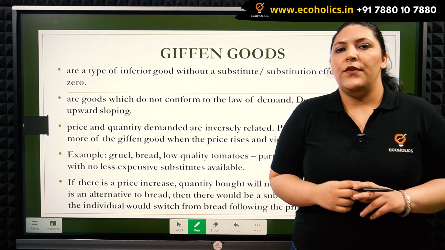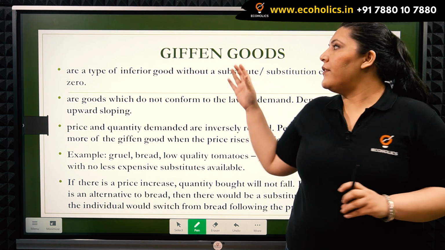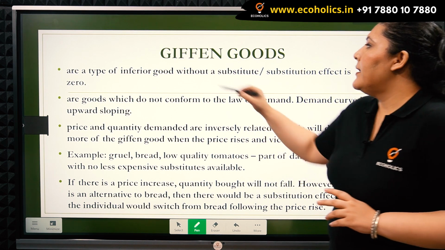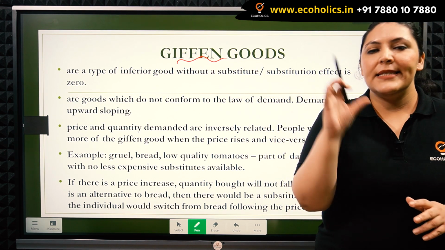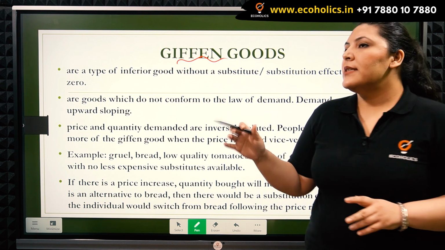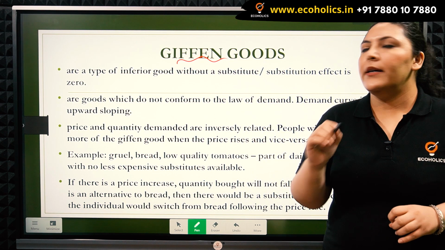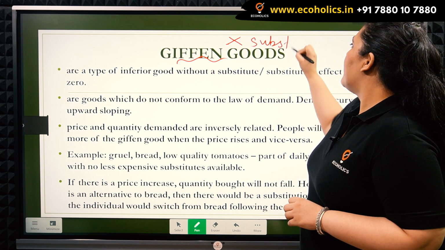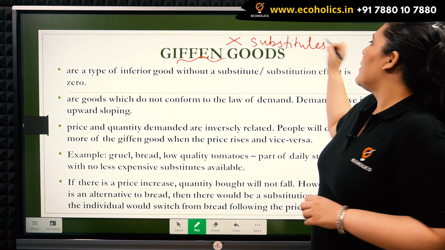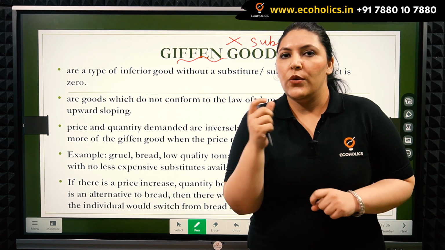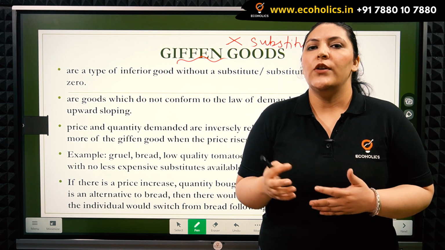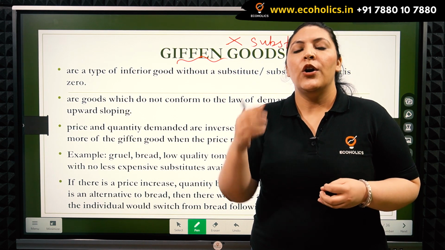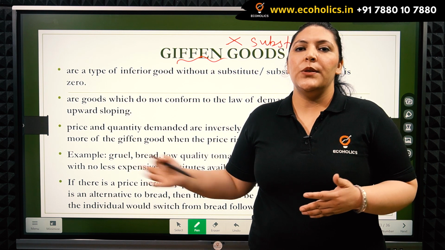People always get confused as to what is the difference between a Giffen good and an inferior good. Let us understand that a Giffen good is a subtype of inferior good. It is a part of inferior goods, but here we do not have any substitutes. So generally, Giffen goods are those commodities which are purchased by a person who is not able to satisfy his want through any other cheaper substitute available.